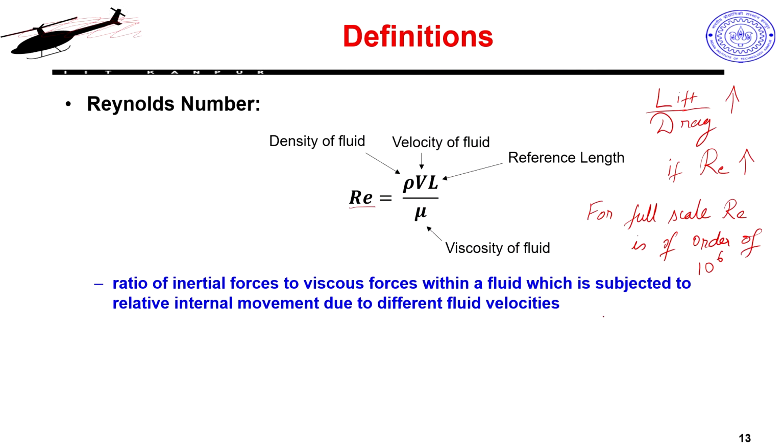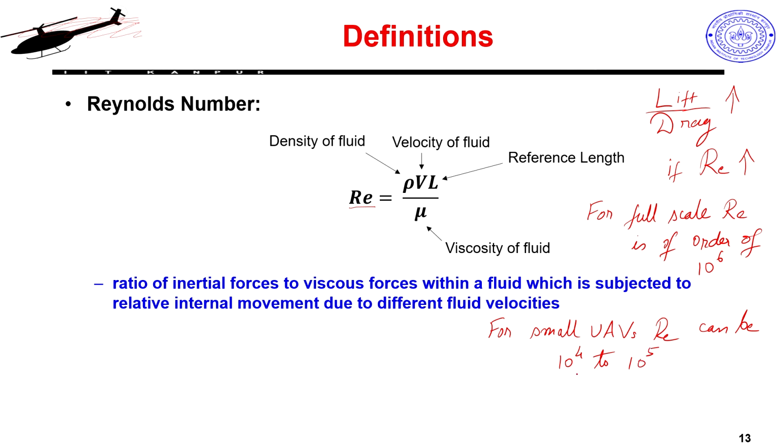Okay. So, for small UAVs it can range like 10 power 4 to 10 power 5, something in 10 power 5 basically.